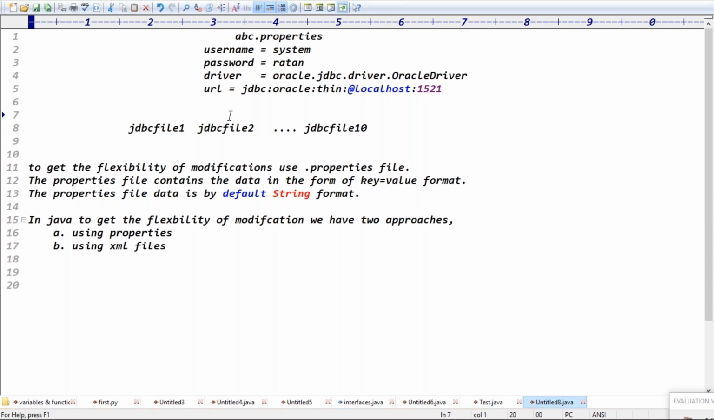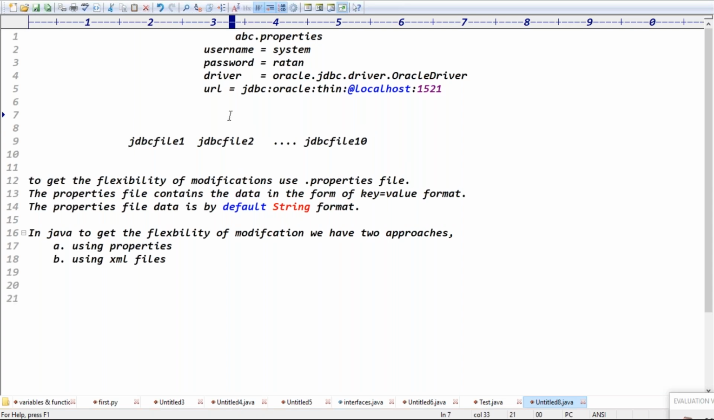Good. Guys, but see one small point here, one more small modification I will do. JDBC file 1 has to read this file data, right? JDBC file 2 also reads the file data. JDBC file 10 also reads the data. But tell me, guys, for reading the data we have to write some specific logic, right? To read the data, we definitely have to write specific logic.